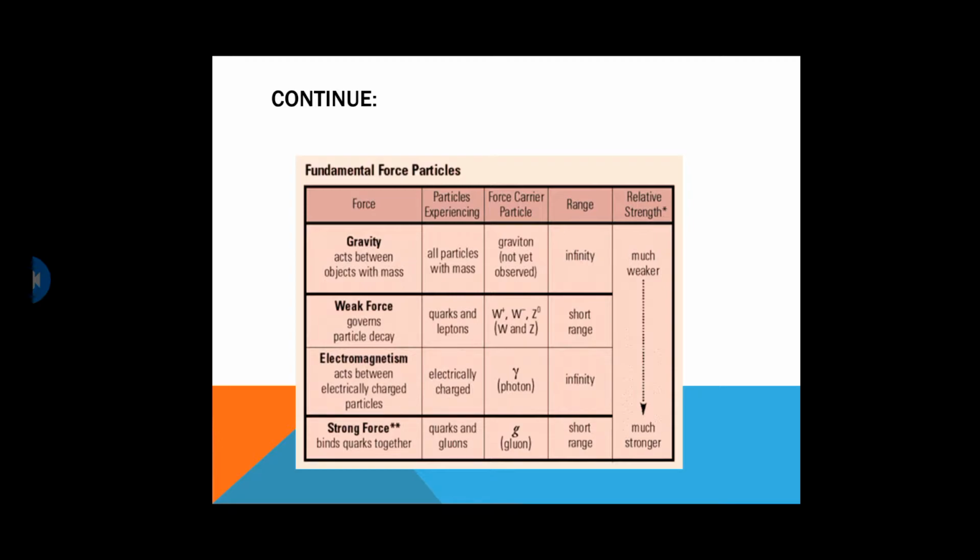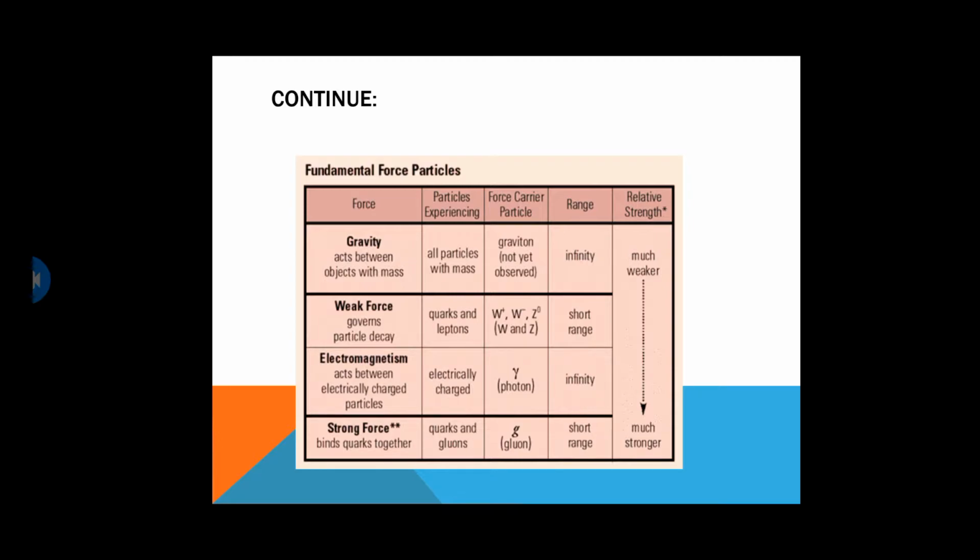In the strength, as their range is infinity, their strength is much weaker. When we discuss the weak forces, as we discussed earlier, weak forces occur during spontaneous emission or radioactive decay. Particles mostly experiencing the weak forces are quarks and leptons. In nuclear physics, you have discussed quarks and leptons. They are the elementary particles. These are the particles with which protons and neutrons are built up.